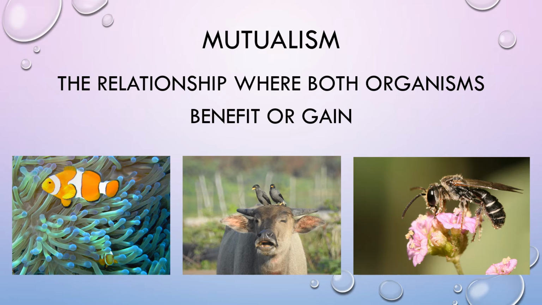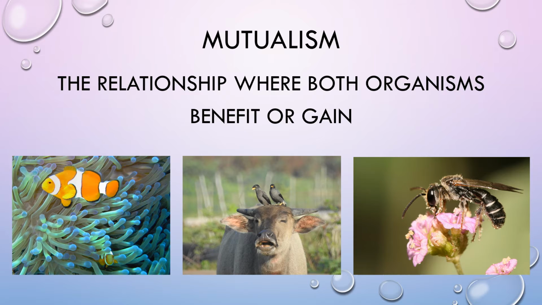It was first thought that most of these examples are under commensalism, but after further study, it shows that both of them benefit in this relationship. For the clownfish and sea anemones, the clownfish gets shelter and protection while the sea anemones get food. In the relationship between the water buffalo and the egret, the water buffalo gets relief because the egret eats the ticks on the buffalo's body.